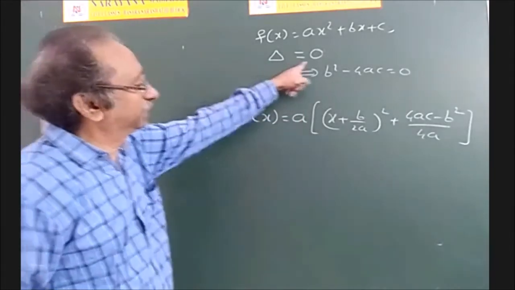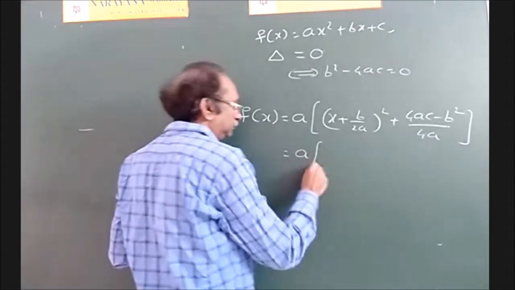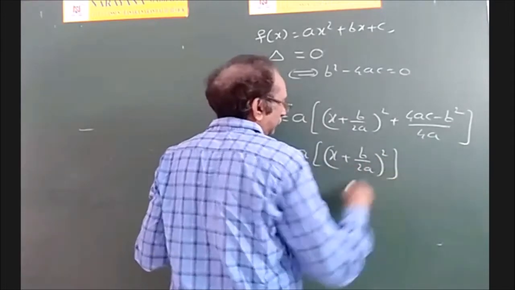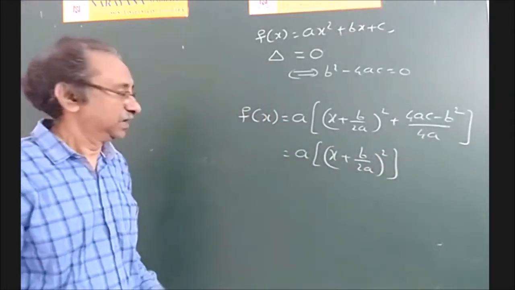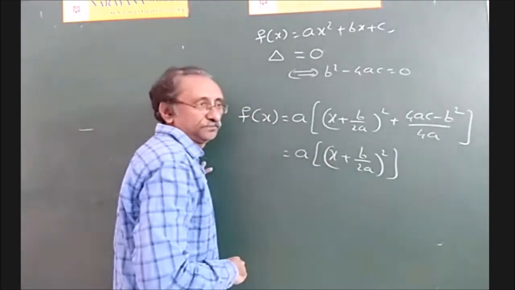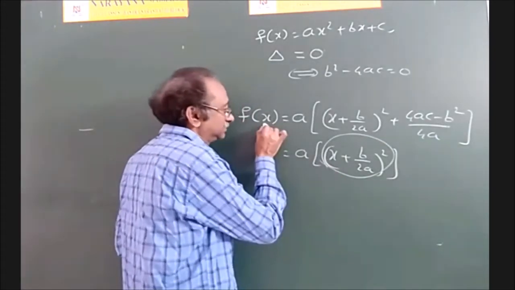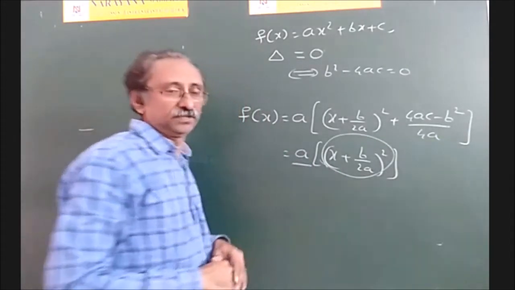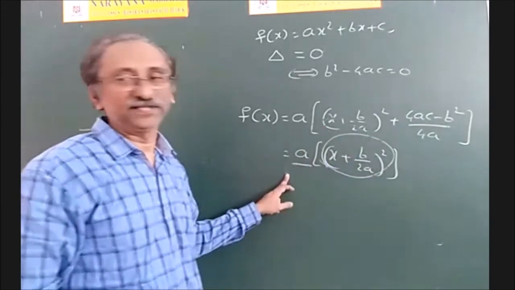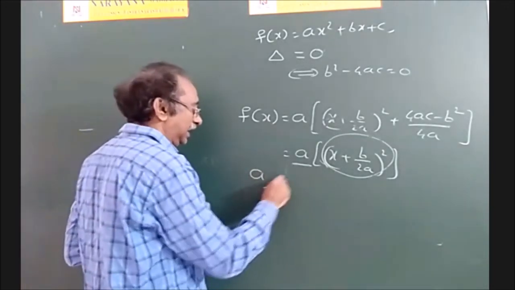Okay, so the discriminant is 0. So this becomes a into x plus b by 2a whole square. Whenever x is equal to minus b by 2a, it is 0. Otherwise, it is always positive. And hence, once again, the entire expression depends on a. If a is positive, the expression is positive. If a is negative, the entire expression is negative. Okay? And therefore, a and f of x.